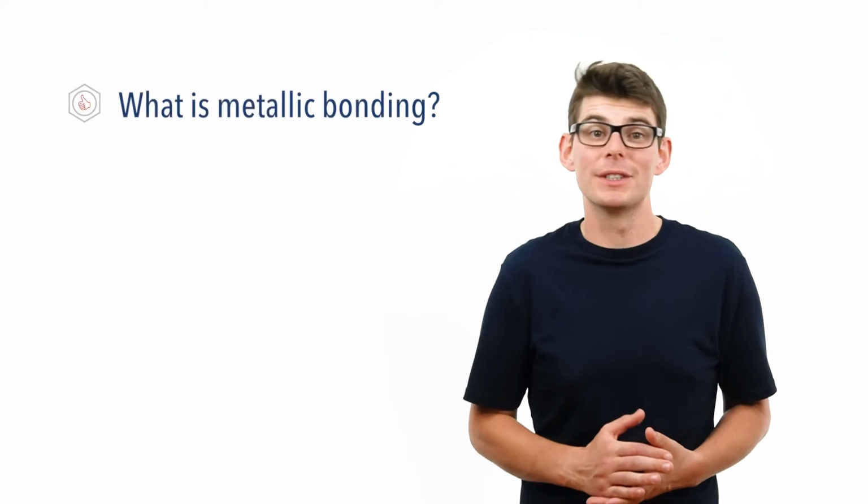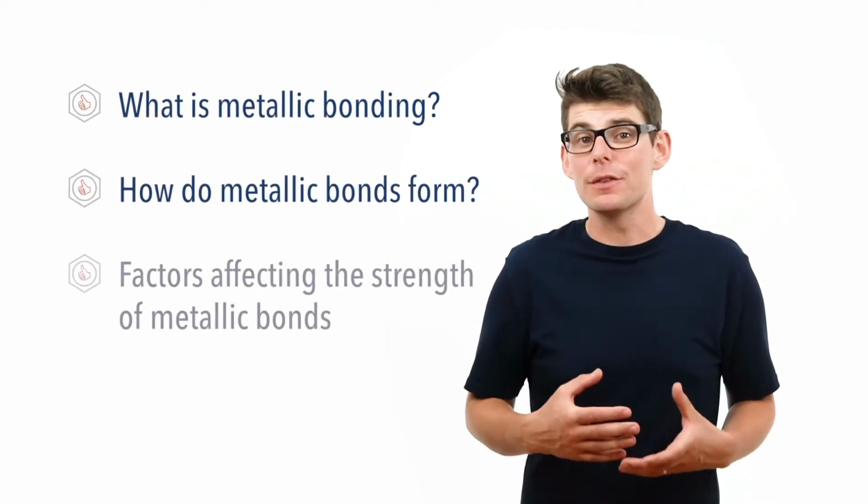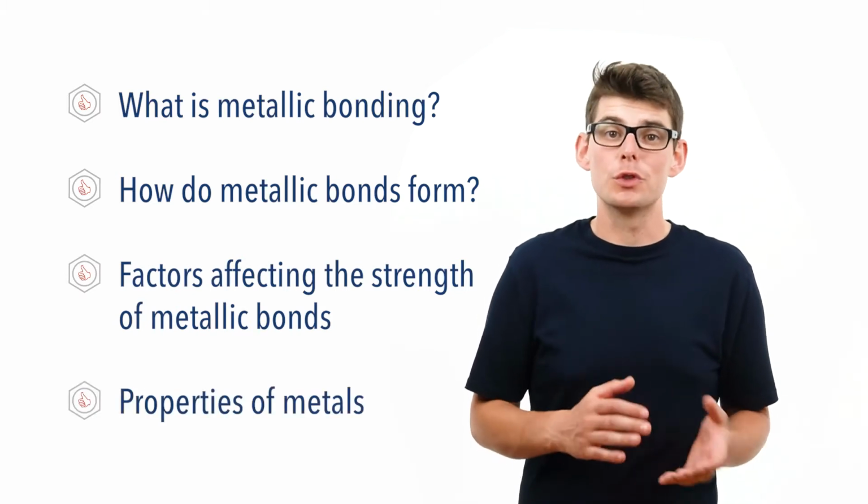In this video, we're going to look at metallic bonding. We're going to talk about what metallic bonding actually is, how metallic bonding arises, factors that affect the strength of metallic bonding, and link some properties of metals to metallic bonding. Before we talk in detail about metallic bonding, there are a few essential ideas you need to be comfortable with.